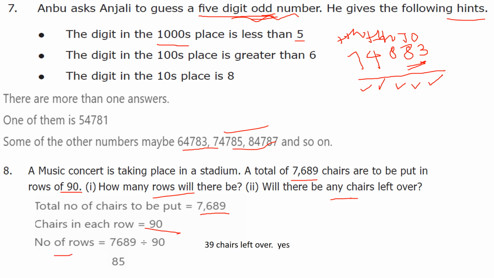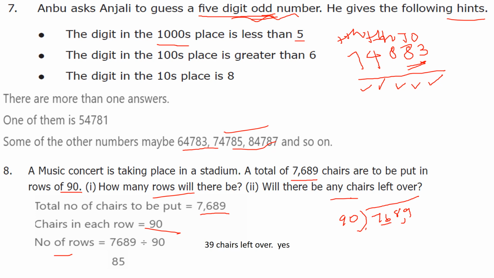So 7,689 divided by 90. 90 means you take 3 digits, because if we take 2 digits it is a smaller number.